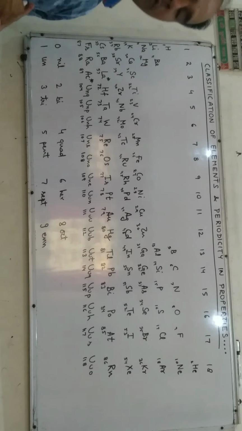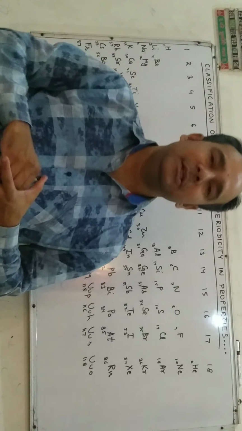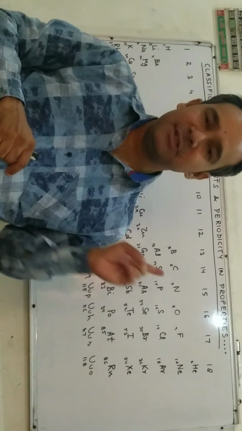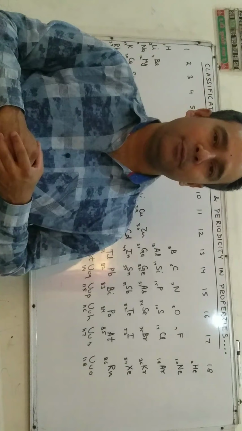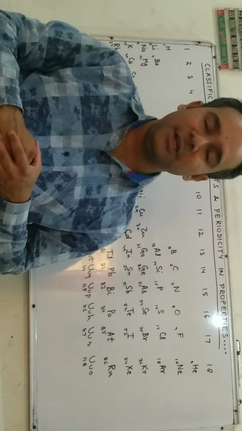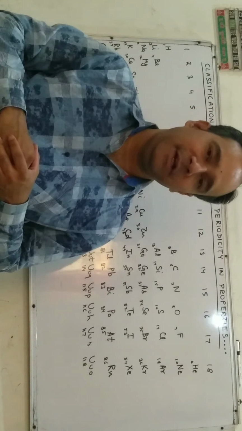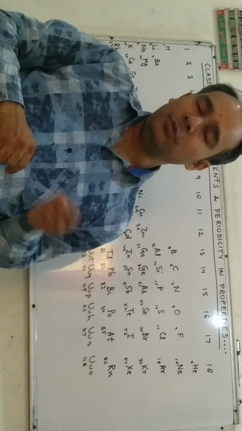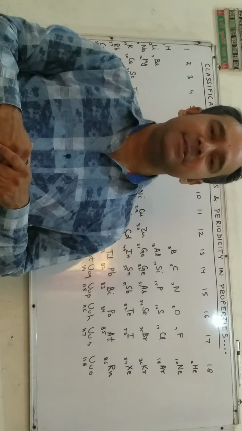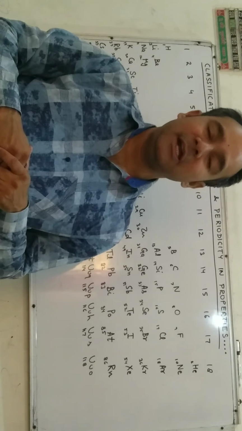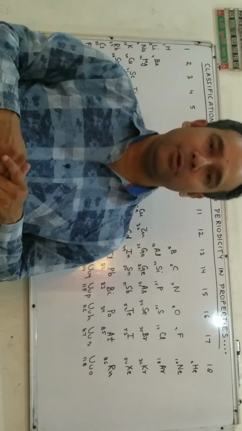There are some drawbacks of the modern periodic table. Number one, the position of hydrogen is still doubtful due to its electronic configuration. It can be placed along with group 1 elements as well as group 17 elements. Number two, the lanthanoids and actinoids are placed below the main body of the periodic table. That is the major drawback of the modern periodic table.